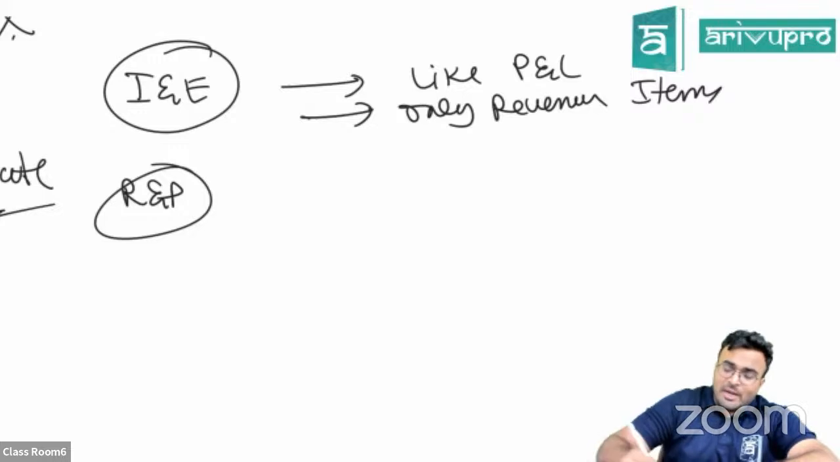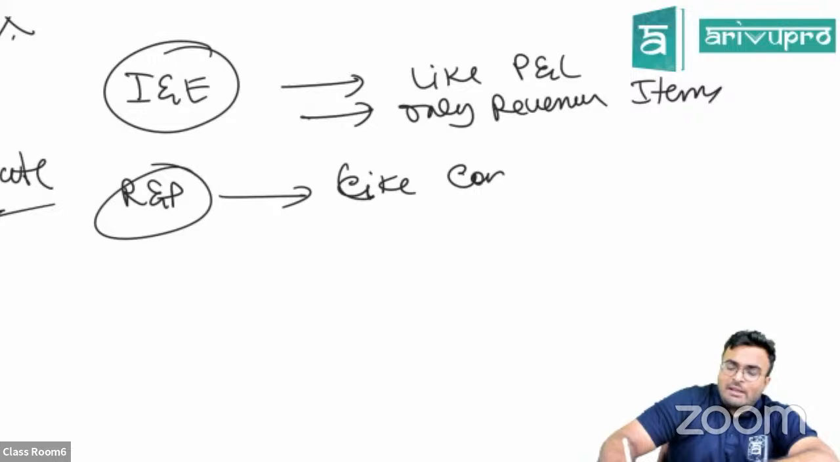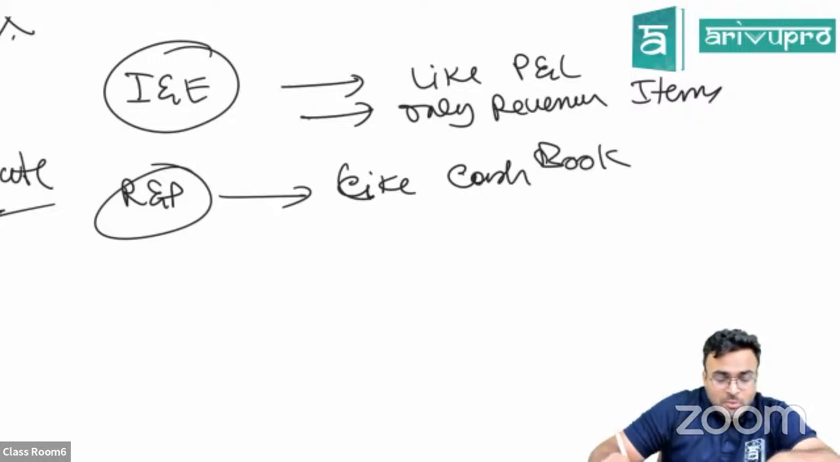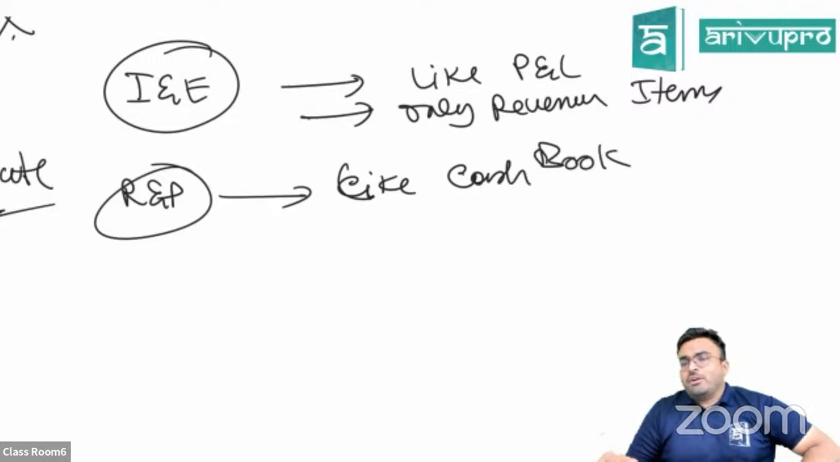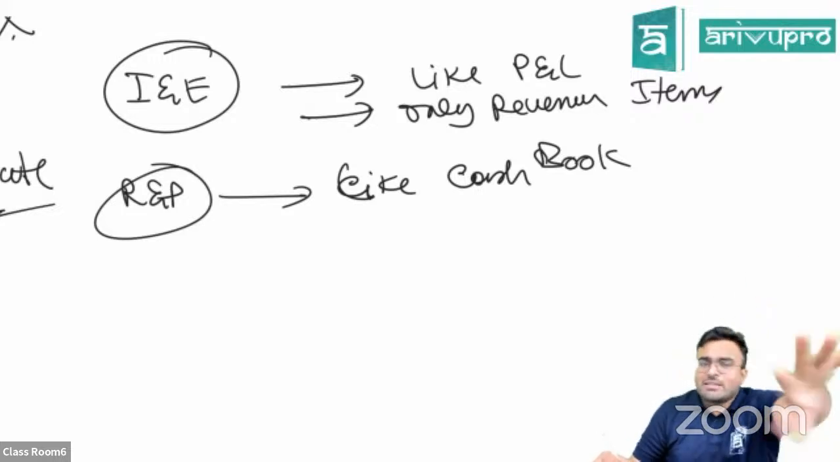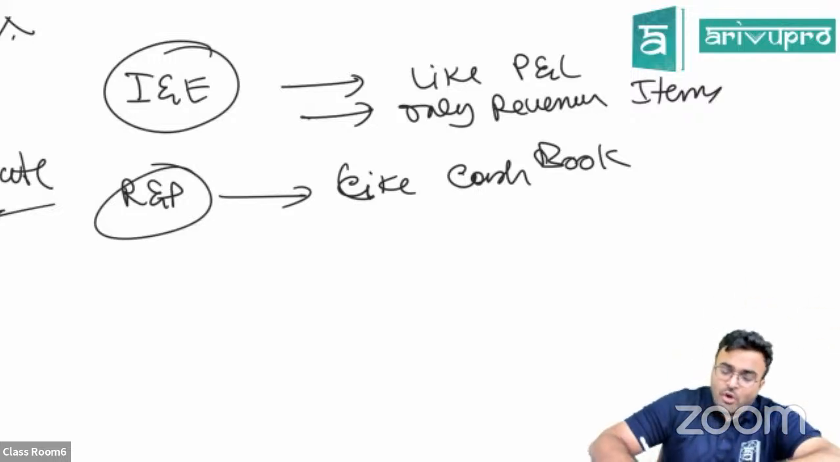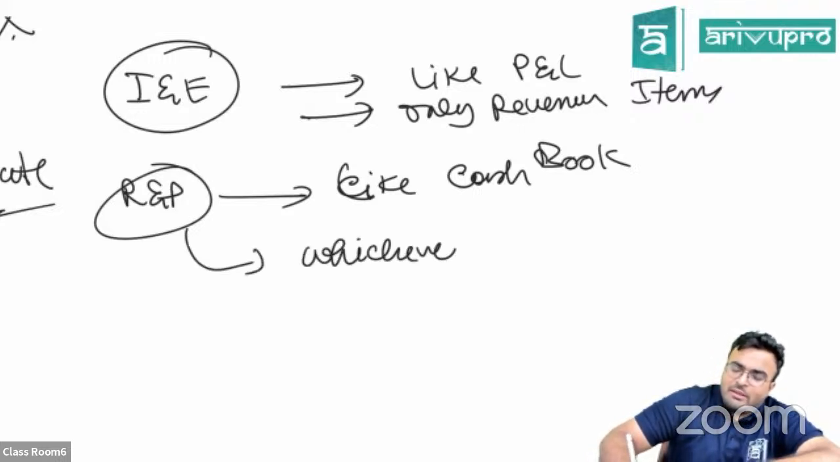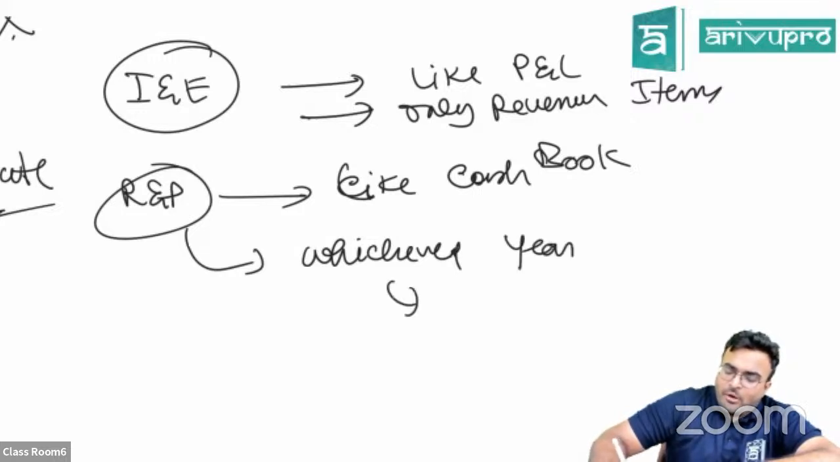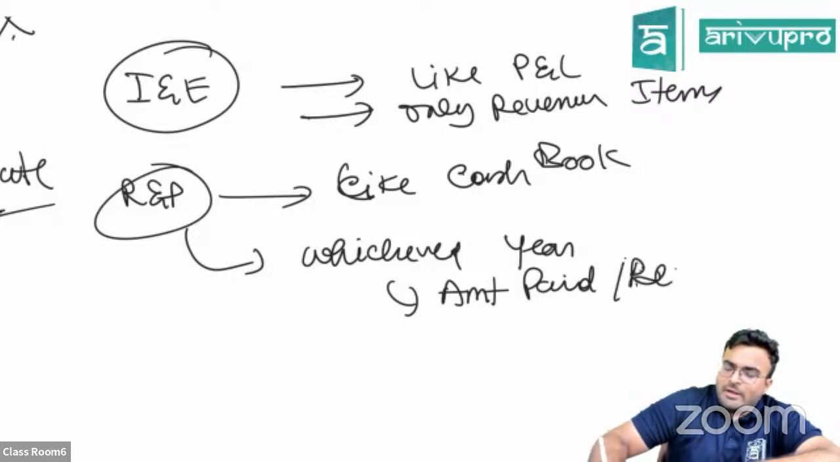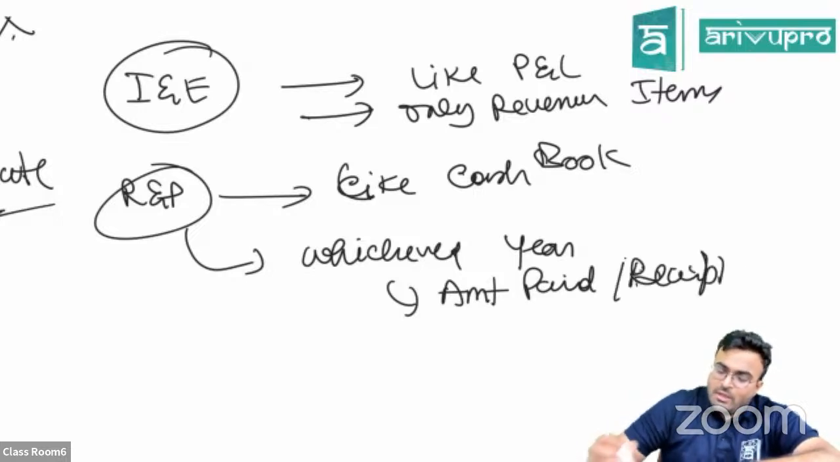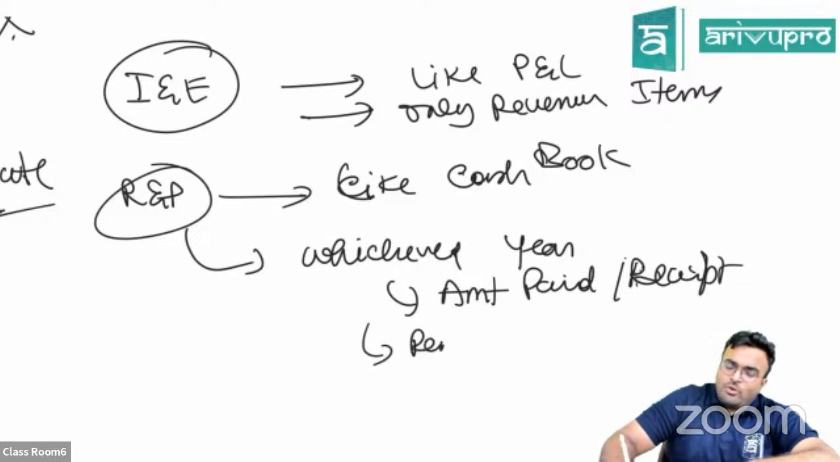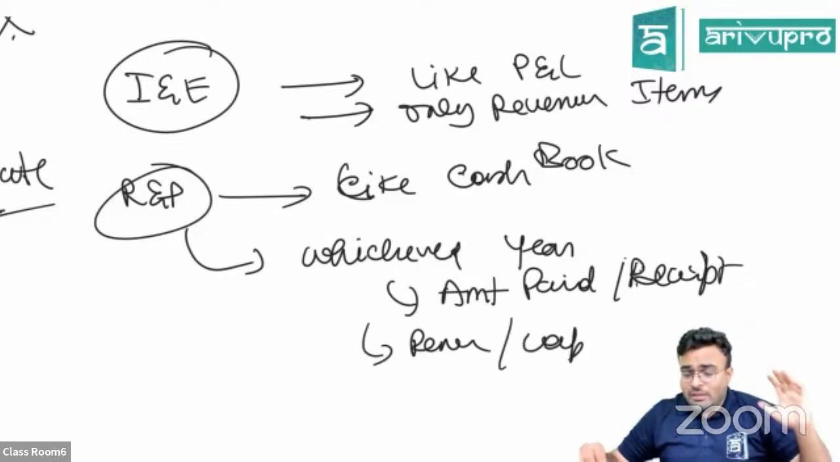Clear? Receipt and payment account is like a cash book. In the receipt and payment account, all cash transactions will be there. Don't bother about which year. Whichever year, if an amount is paid or received, it will be there in the receipt and payment account. And whether it is revenue or capital, it will be there.